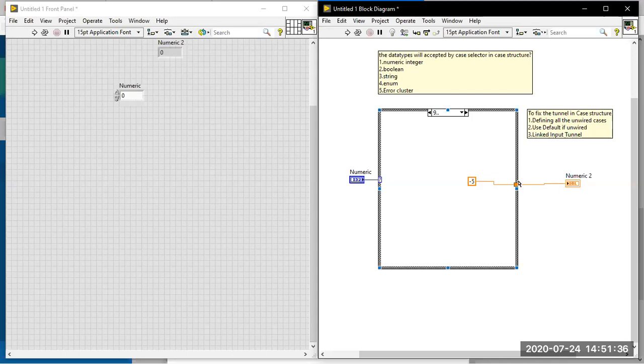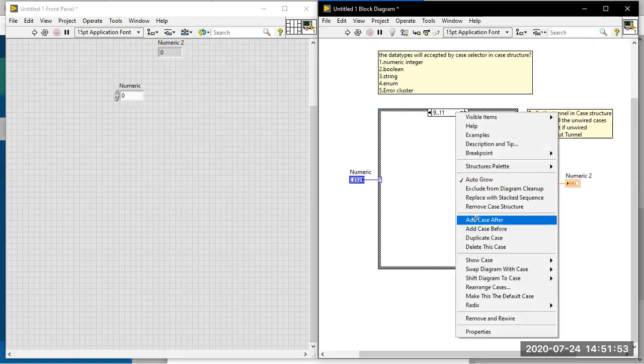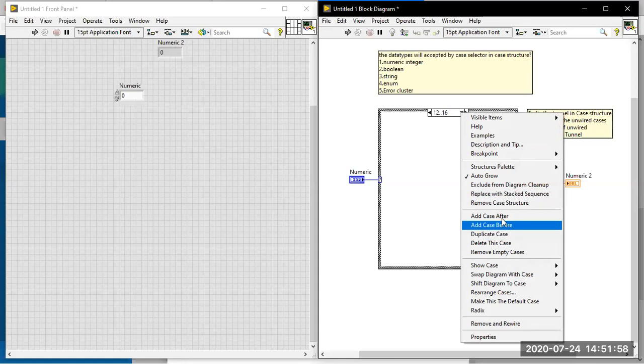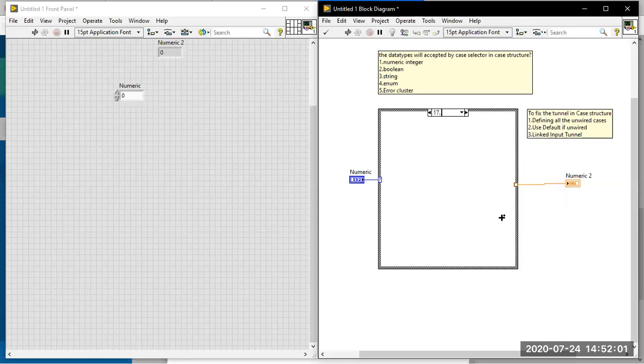So if you define all the unwired cases, the tunnel looks like the entire square box is filled. Now, for the option called use default if unwired, let me go with a case of 12 to 16, and my next case will be 17 dot dot. Now I have three more cases added here. 9 to 11 is available and already configured, 12 to 16 is available, and 17 dot dot is available, which means the other two cases are not defined properly.